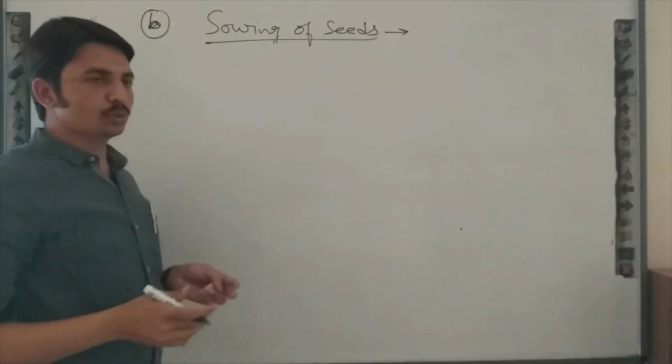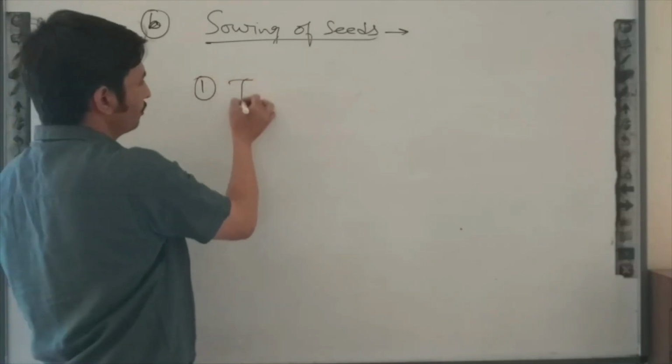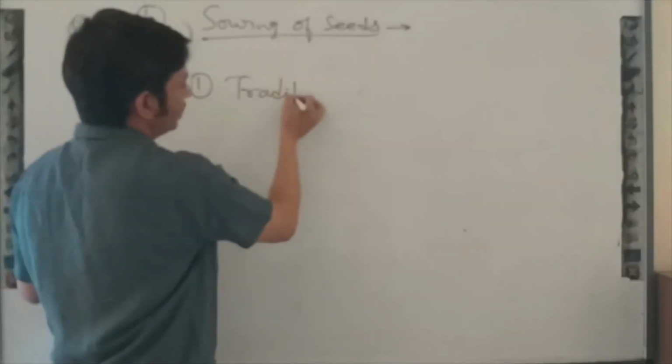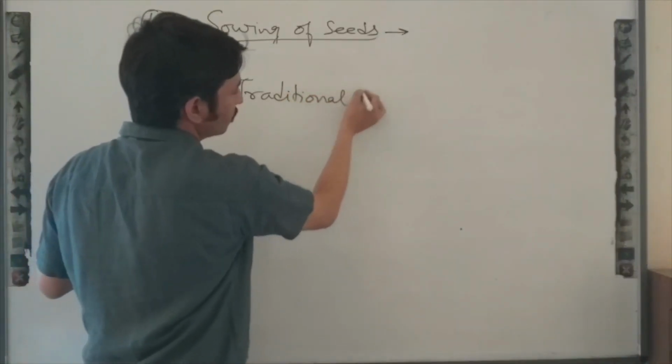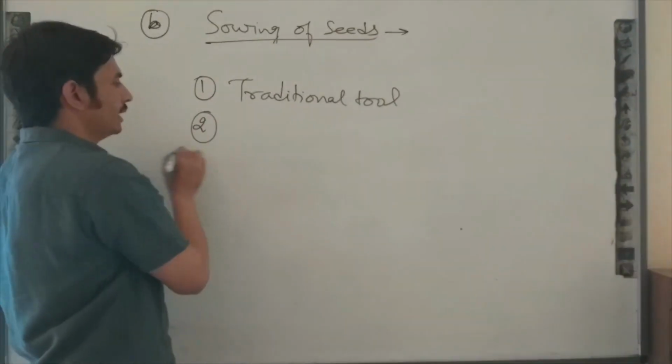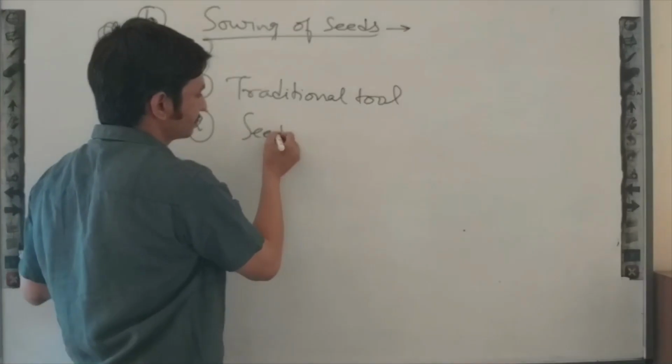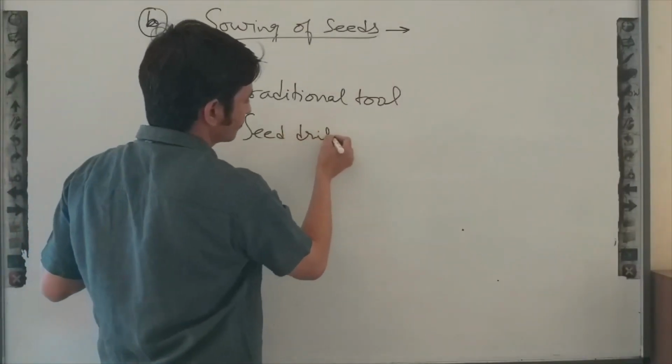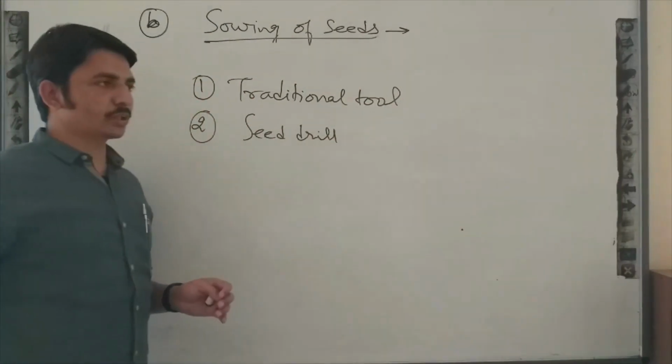We can use two kinds of tools: a traditional tool, and also a seed drill. So what is a traditional tool?